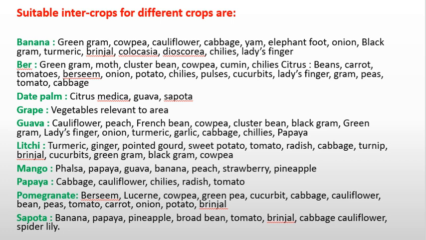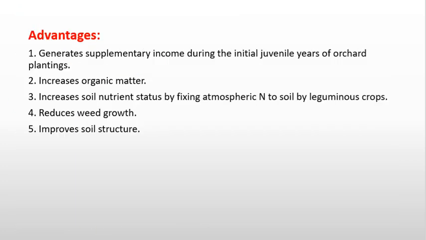In lychee: turmeric, ginger, pointed gourd, sweet potato, tomato, radish, cabbage, brinjal. In mango: falsa, papaya, guava, banana, peach, strawberry, and pineapple. In papaya: cabbage, cauliflower, chilies, radish, tomato. In pomegranate, we can grow intercrops like cowpea, green pea, cucurbits, cabbage, cauliflower, peas, beans, tomatoes, carrot, onion, potato, brinjal. And in sapota: banana, papaya, pineapple, broad bean, tomato, brinjal, cabbage, cauliflower, and spider lily.